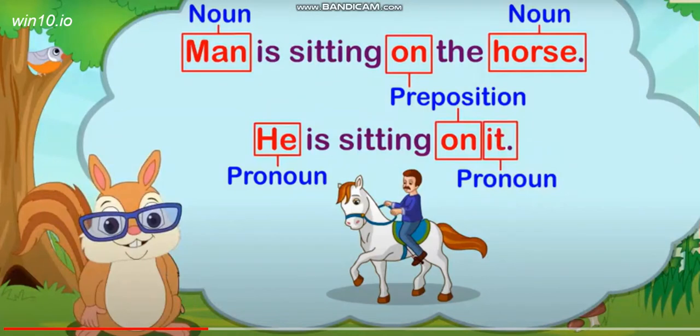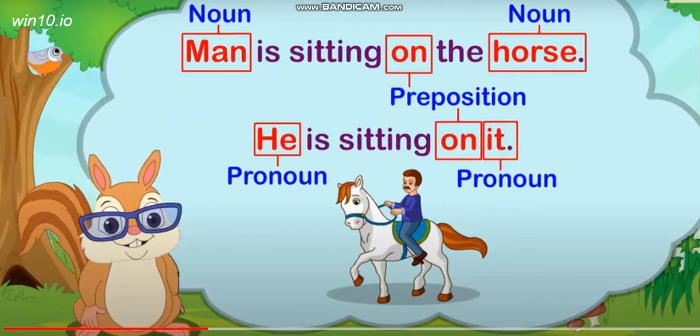Like in the first sentence, students, you can see that the sentence says the man is sitting on the horse. So it is answering the question, where is the man sitting? He is sitting on the horse. So it is making a connection between a noun, man, and another noun, horse.